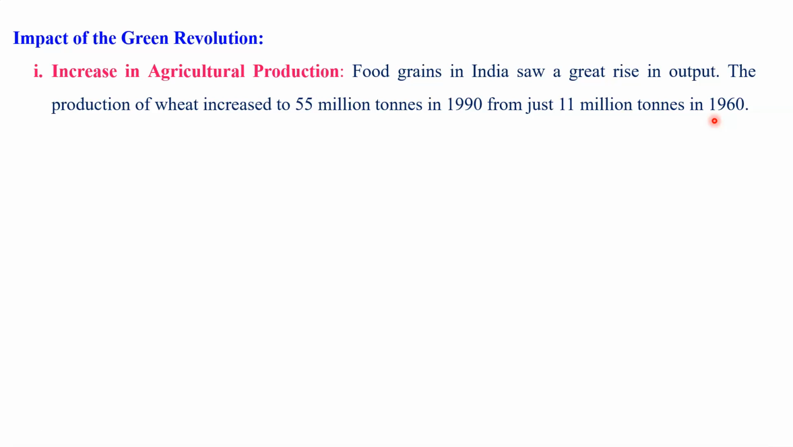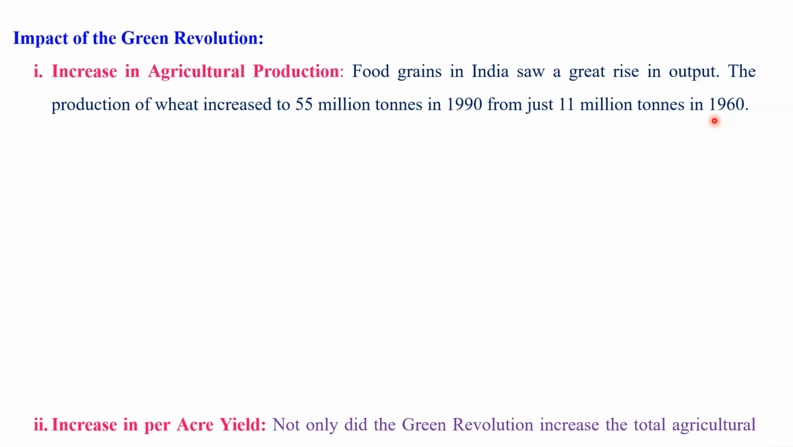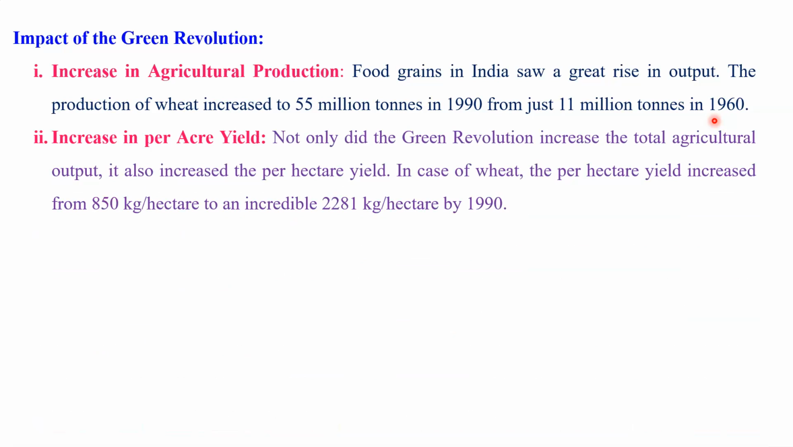We also observed this to some extent in the production of rice, and to some extent in jowar and bajra also. But in other crops, it was not too much. I am especially talking about wheat and rice. There was a great increase in the production and also the productivity of these crops in India. That was really the gift of the Green Revolution that was implemented in India.